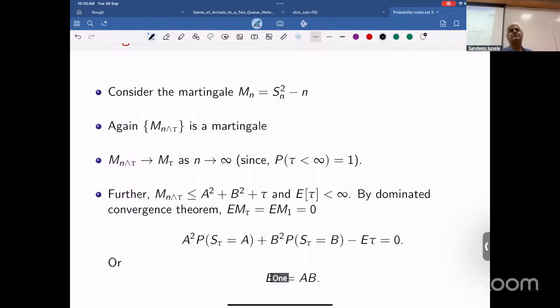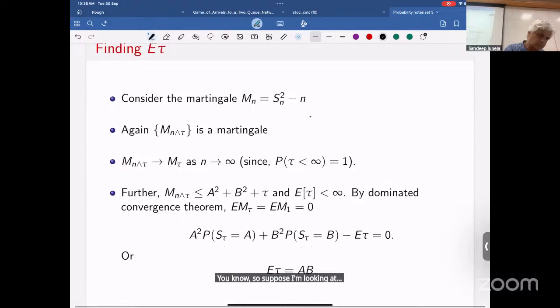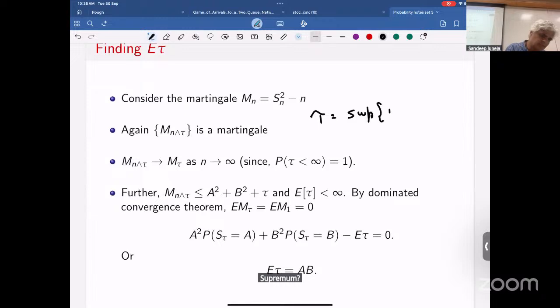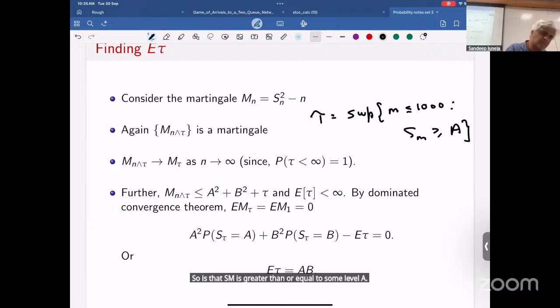One was the last time you hit level B. So suppose tau is equal to the supremum of M less than or equal to 1000 such that S_M is greater than or equal to some level A. So last time you were above A up till 1000 steps.